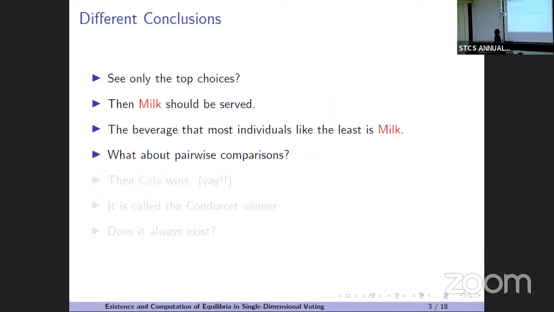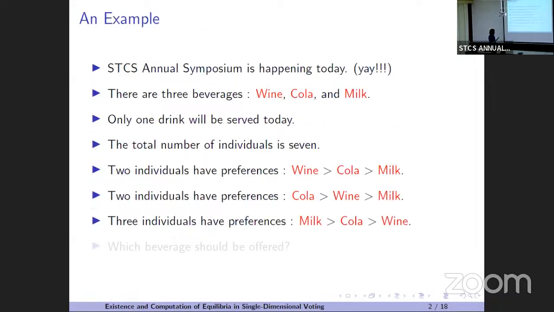So then what can we do? Let's see pairwise comparisons. What is a pairwise comparison? Basically, you choose any 2 alternatives, say cola and wine, and forget about milk. 2 plus 3, 5 people like cola over wine, so cola wins over wine in pairwise comparison.